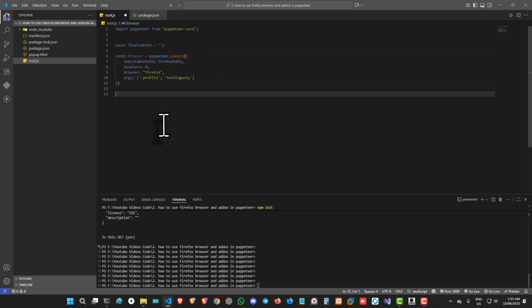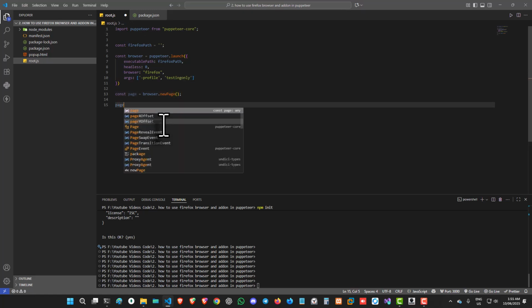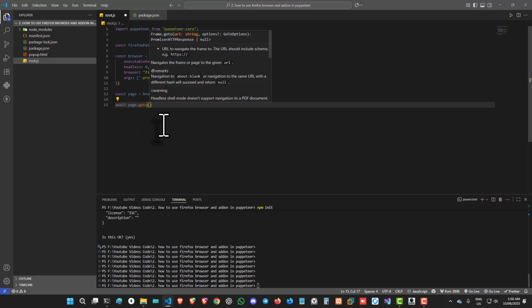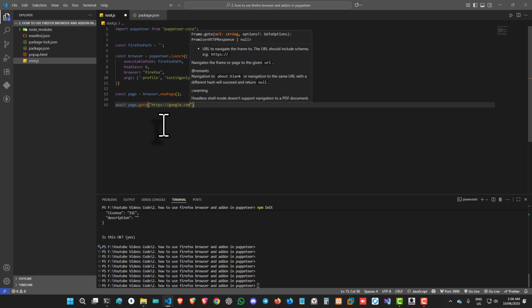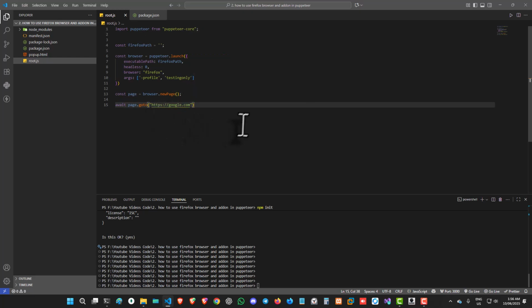and now we'll have our page. So browser, new page, and page await goto any URL here. And here we will need to specify the Firefox executable path.